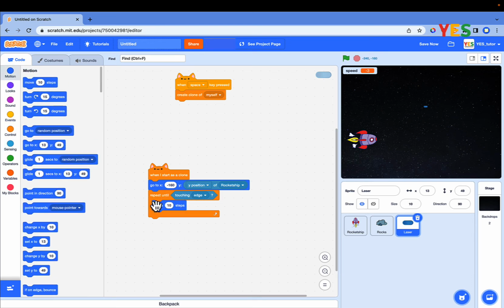Click on the green flag. The rocket can shoot the laser, but at first the laser is neither moving nor appearing.